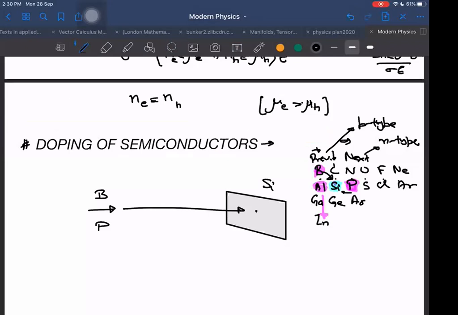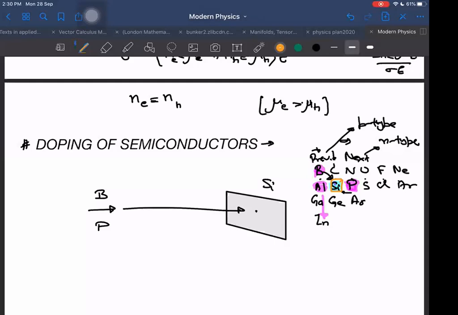P stands for previous, and N stands for next. Compared to what? Compared to silicon, because this silicon type of semiconductor we use normally is so famous that everybody knows that computers and these chips are made from silicon. So in silicon, if we insert boron or aluminum type impurity, it will be called previous type, P type. And if we insert phosphorus or arsenic type, we will call it N type.